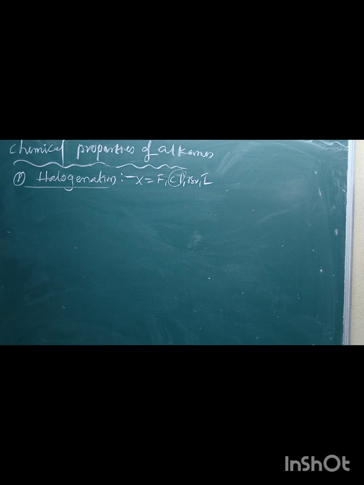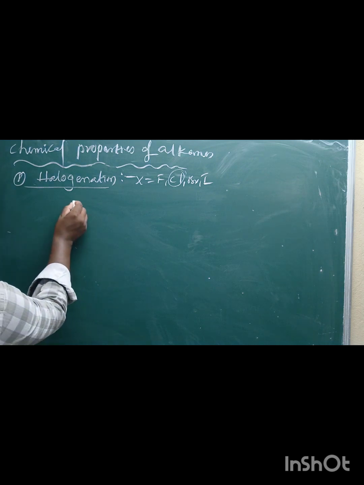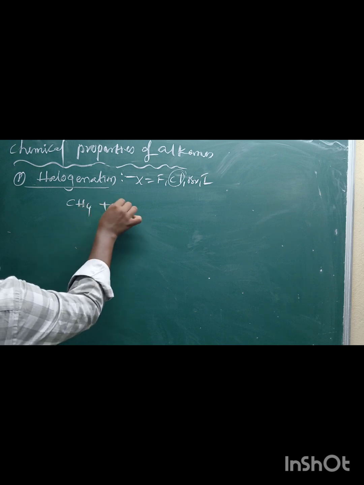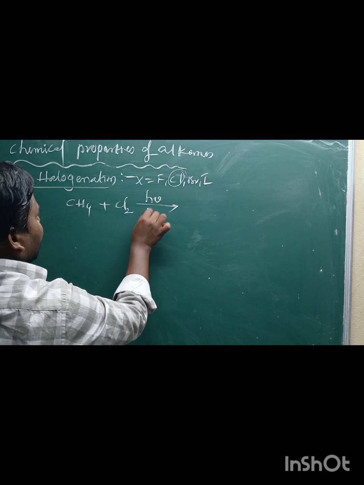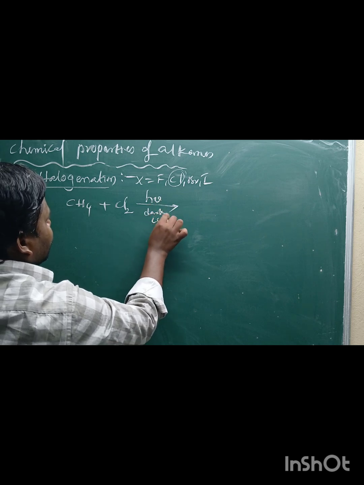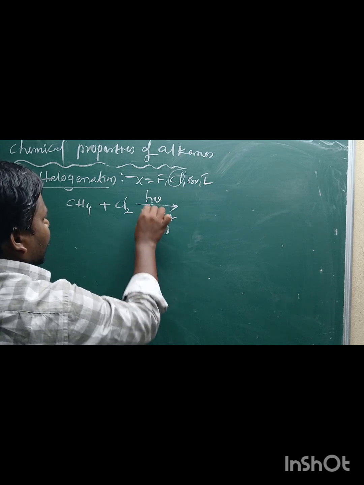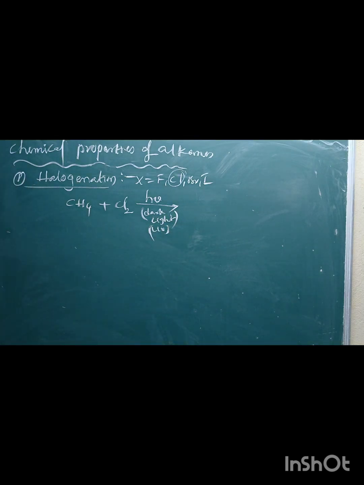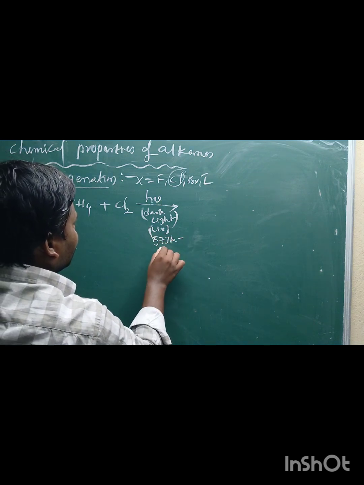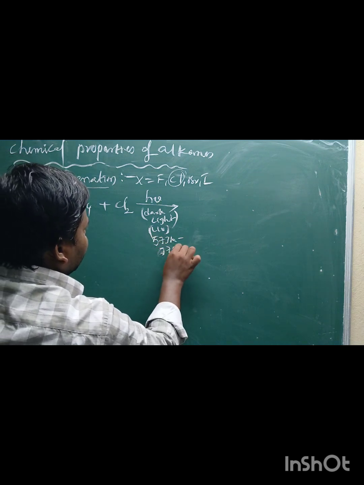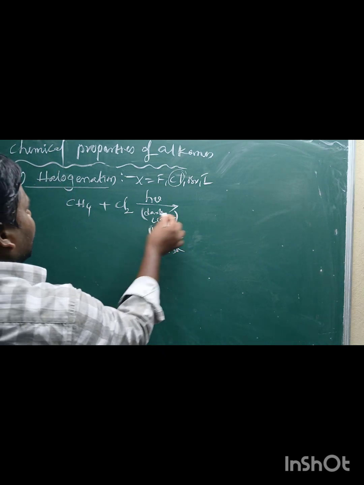Here you can observe an example. This is methane. It reacts with chlorine in the presence of sunlight or UV light, either h nu, sunlight or UV light, or in the dark at high temperatures, 573 Kelvin to 773 Kelvin.